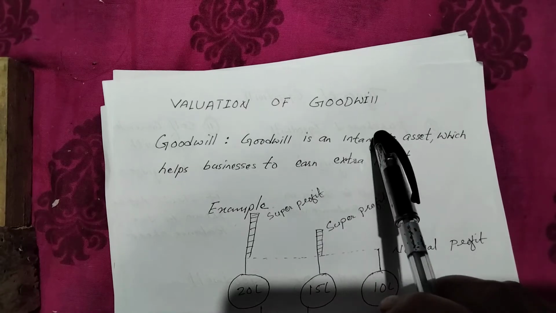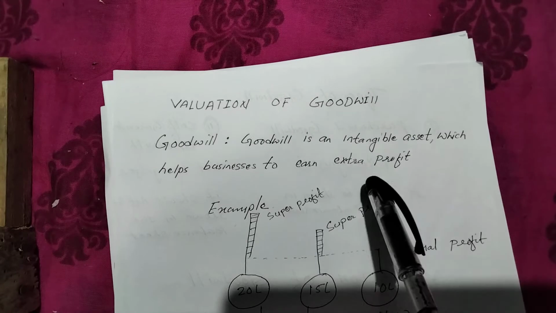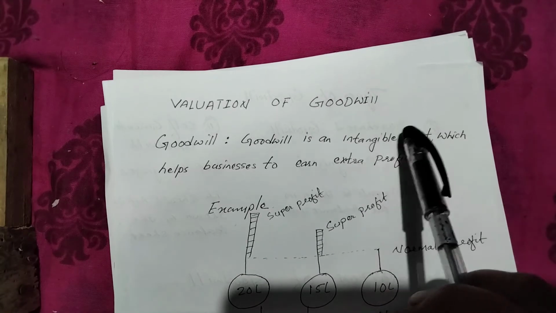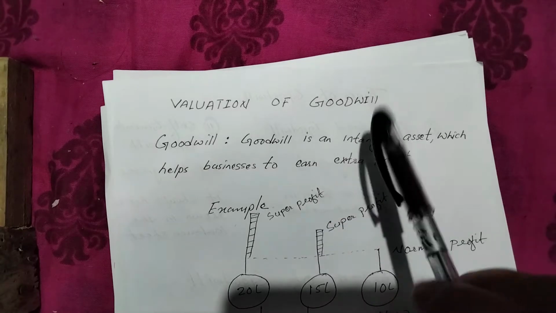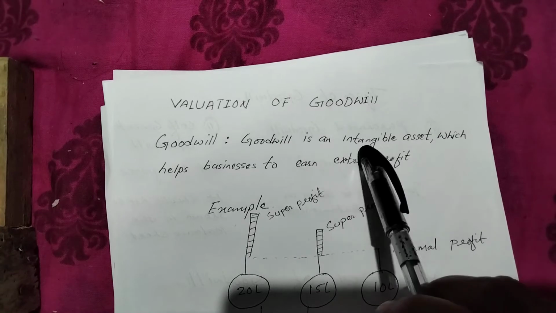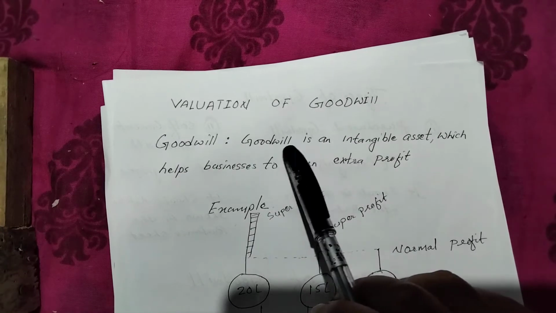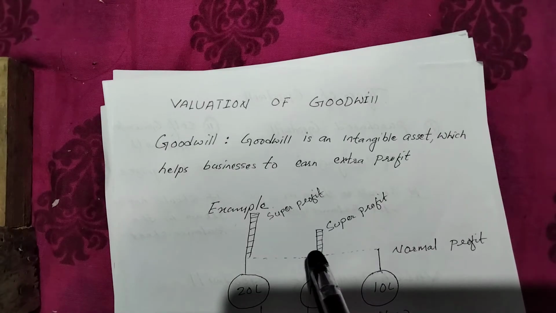We cannot see it and we cannot touch it, but it is an asset, like a building or land. If a company or business has higher goodwill, it helps that business to earn extra profit.